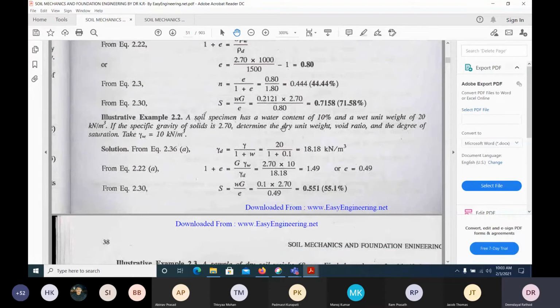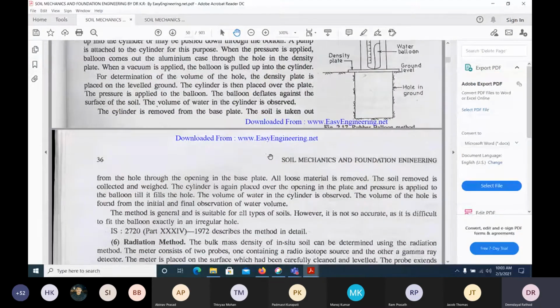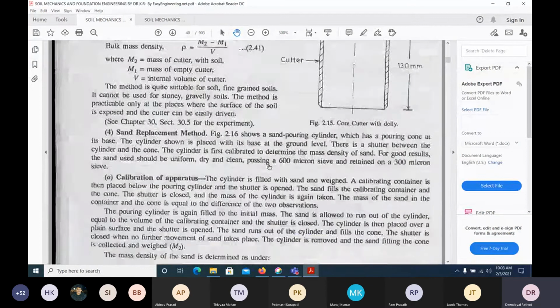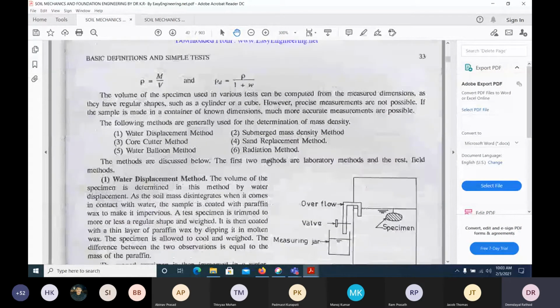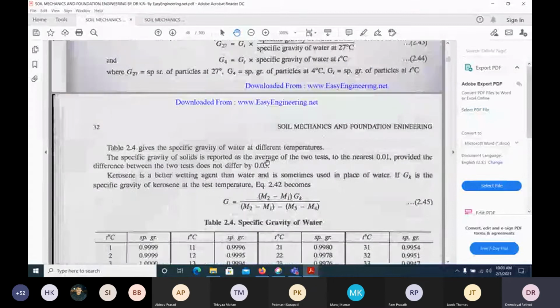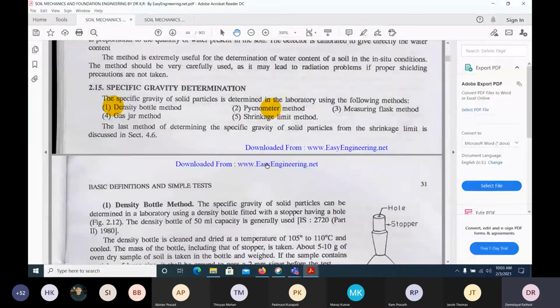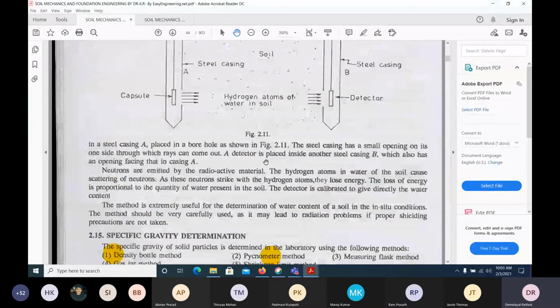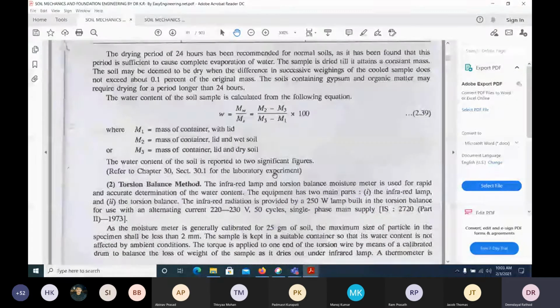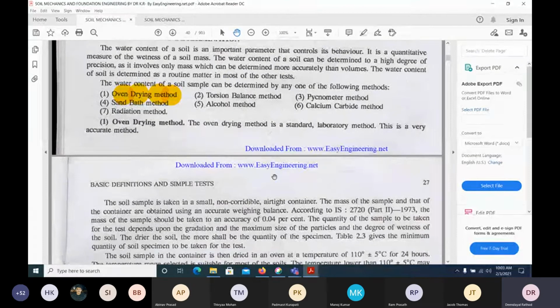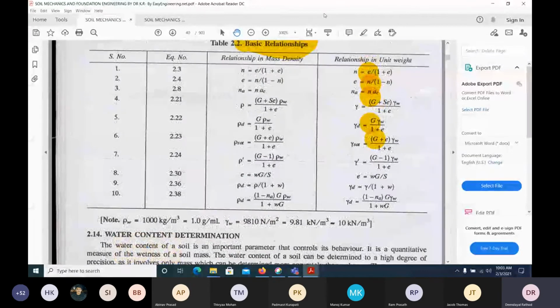So where are these equations? As I said, everything is here. Whatever we have derived, you will get in this table form. It is a very good book. They have given all the equations in table form. You get up in the morning, mug up all these equations, or you can derive them also. If you have time, you can derive whatever we have derived. There are techniques for remembering, as I said. Porosity is equal to e by 1 plus e, or in reverse you can write it down. This also we have derived. If you remember this one equation for density, that is more than enough for you.